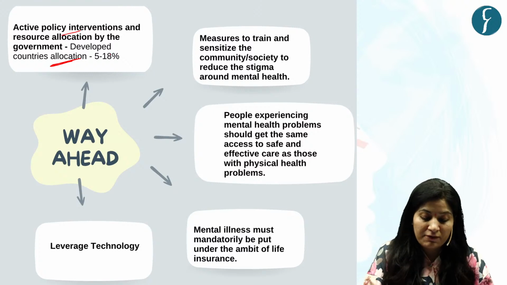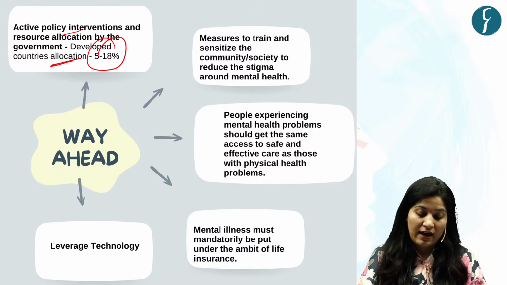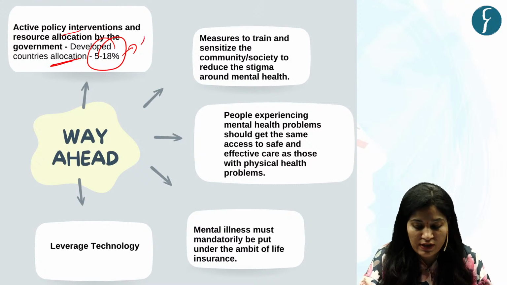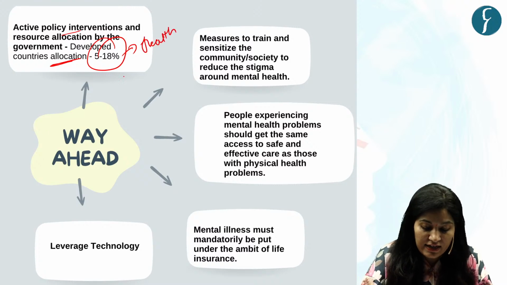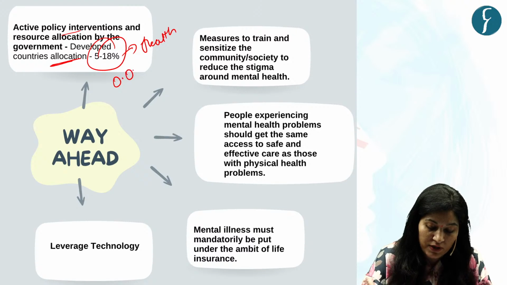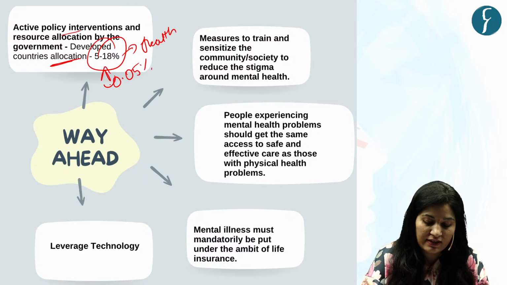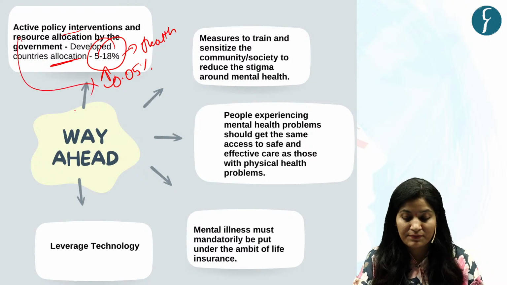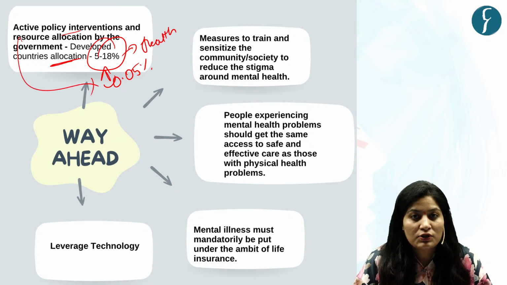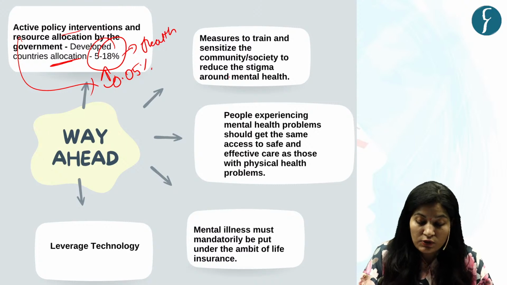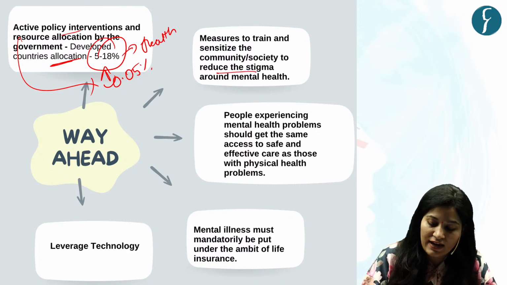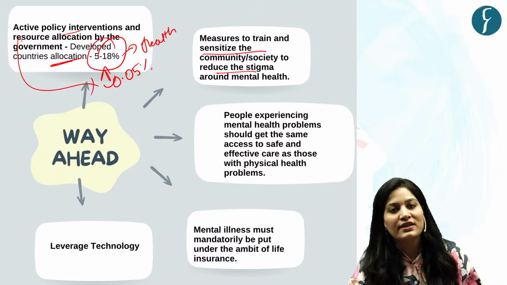They devote 5 to 18% annually of their health budget to mental health care. And in India, we have 0.05%. You can see the difference here. So we need to put in more resources. Yes. Second, the stigma issue, just now we have discussed. So to reduce the stigma around mental health, we need to train or sensitize the community and society.